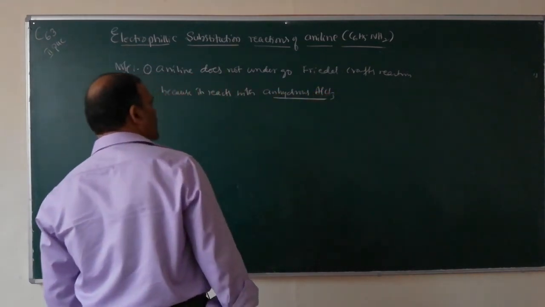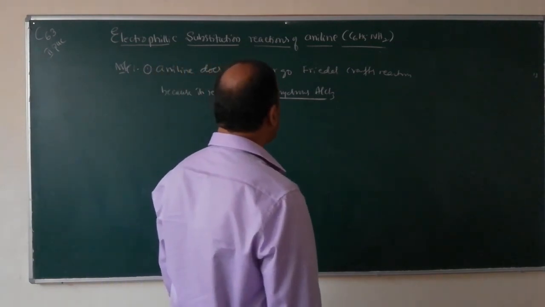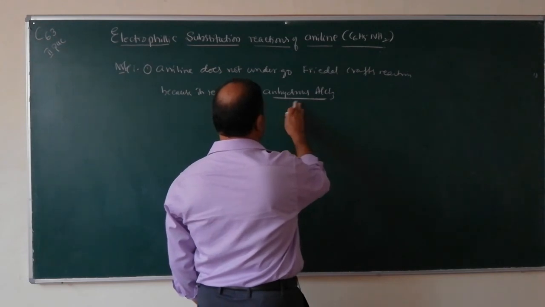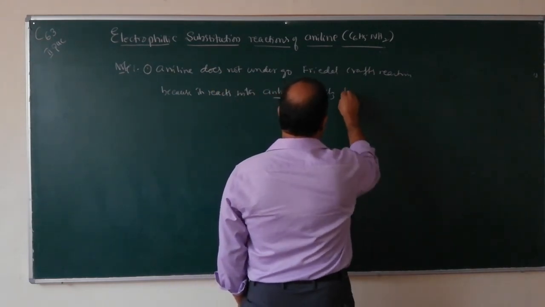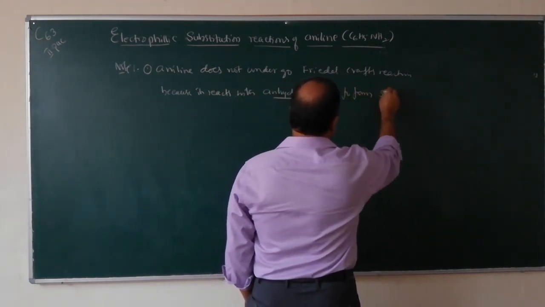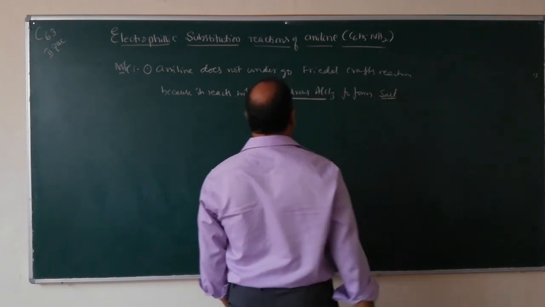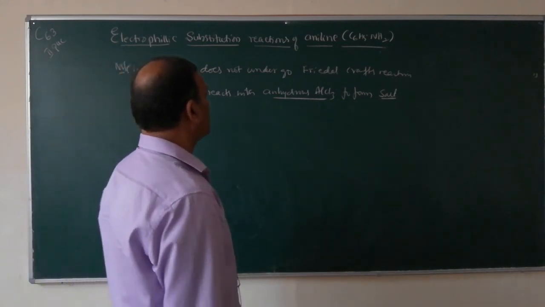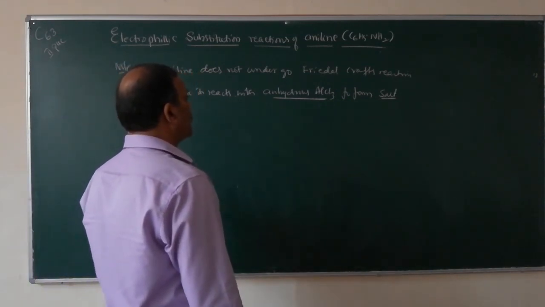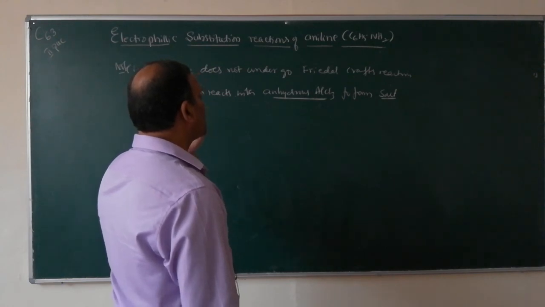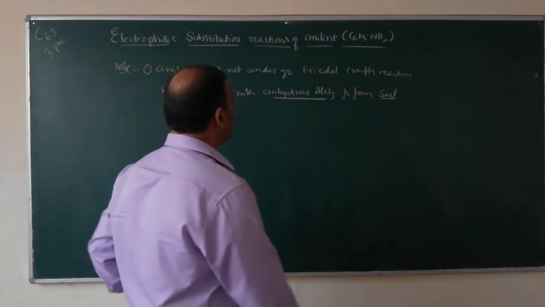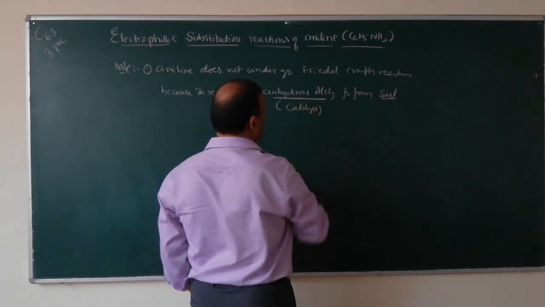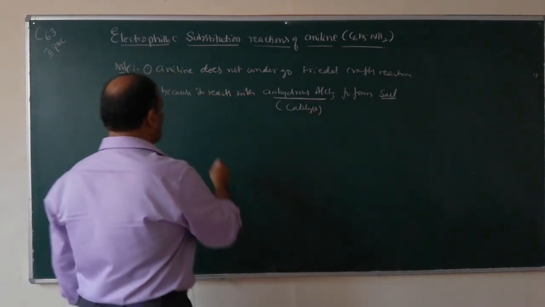In the Friedel-Crafts reaction, anhydrous aluminum chloride is used as a catalyst. So instead of reacting with methyl chloride, it reacts with anhydrous aluminum chloride, which is used as a catalyst in the reaction, to form a salt.